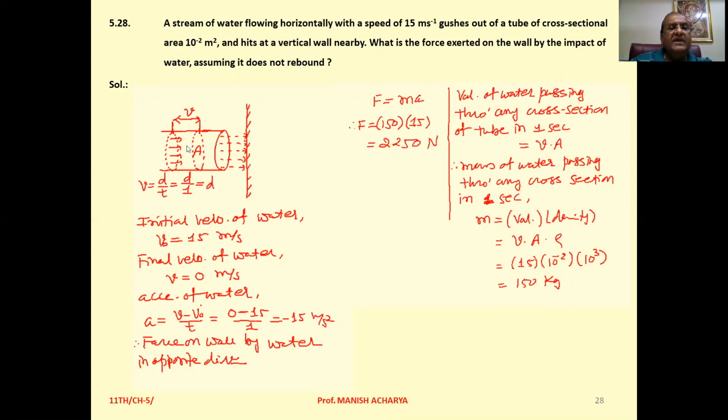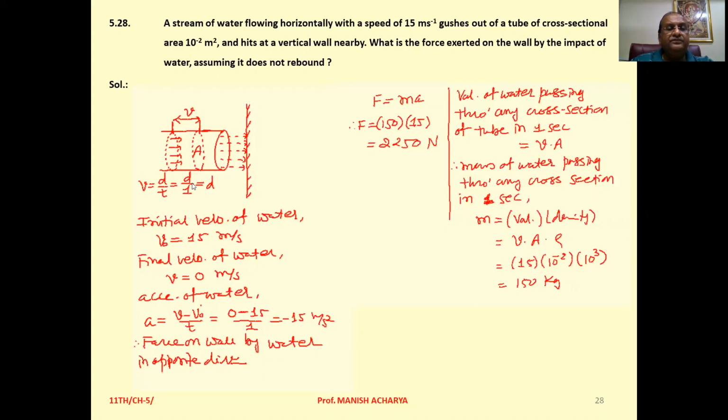Now see here, so we can say the amount of water passing through any cross section in 1 second will be accommodated in the length equal to v, because the distance d covered in 1 second is equal to the velocity v. Okay, now first we have to calculate the mass of water, because to calculate force we need mass of water, right?